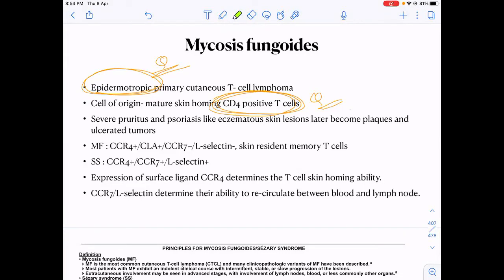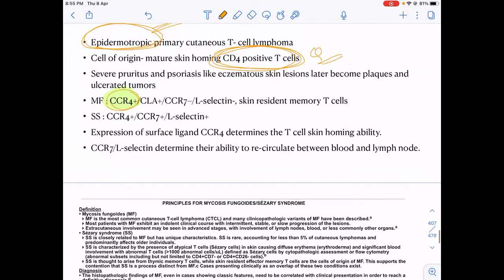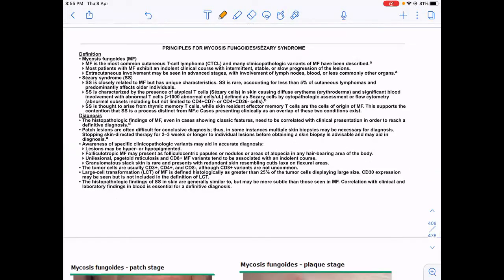What all does it express? It can express CCR4. What drug did we read about with CCR4 recently in ATLL? Anti-CCR4, mogamulizumab. Yeah, anti-CCR4. These are rare questions, but nowadays examiners are very fond of asking these monoclonal antibodies. None of them have used or seen these drugs, but I don't know why they ask these in theoretical questions always.